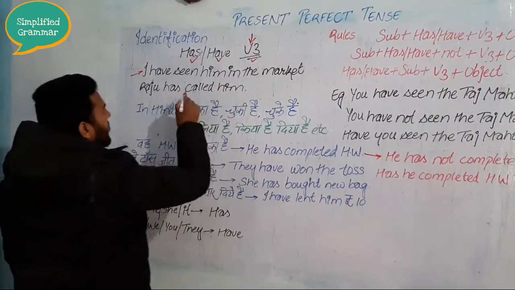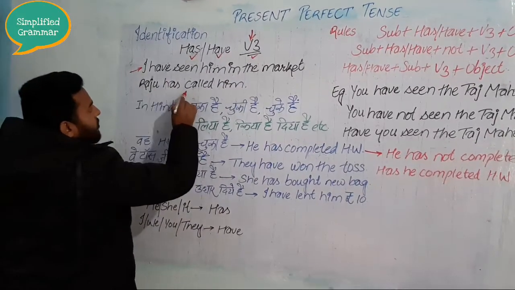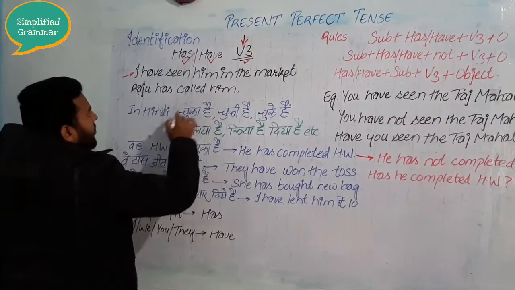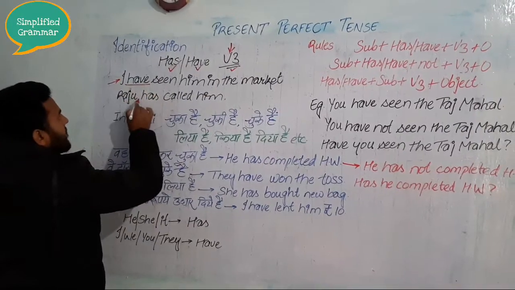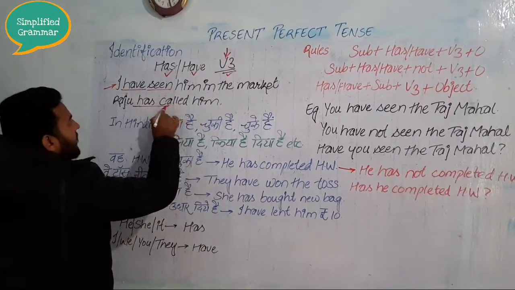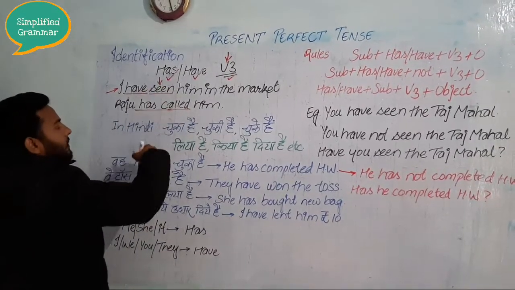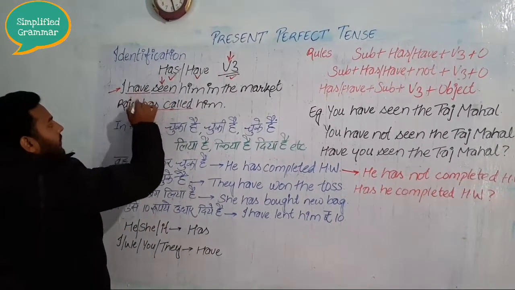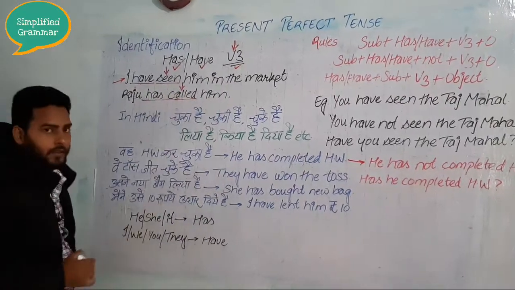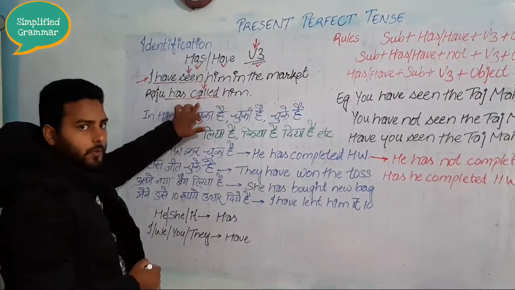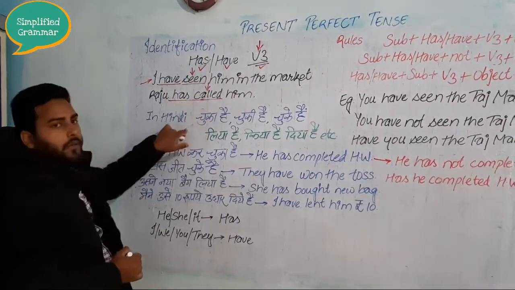I have written here, I have seen him in the market. Next one is Raju has called him. So you can see there has and have along with the third form of the verb. Clearly you can see the third form of the verb along with has and have. So I hope you understood this portion.